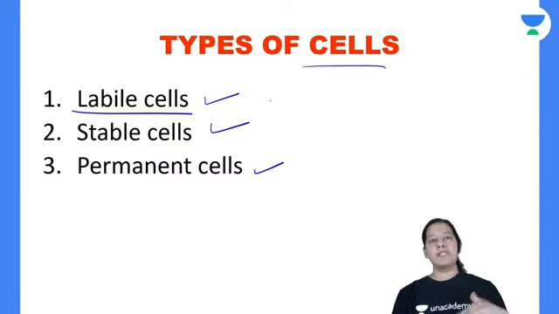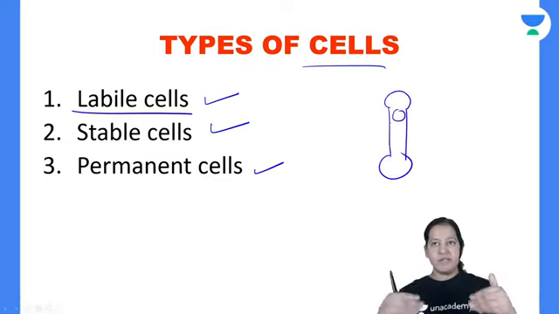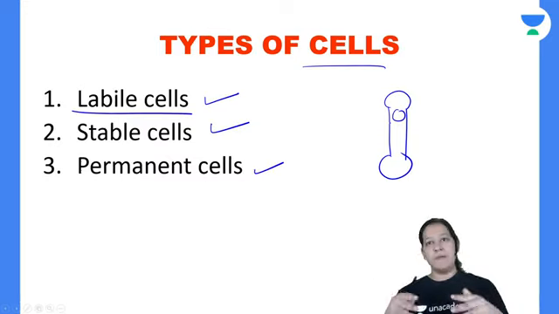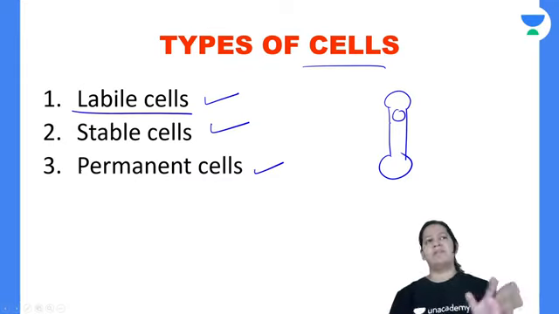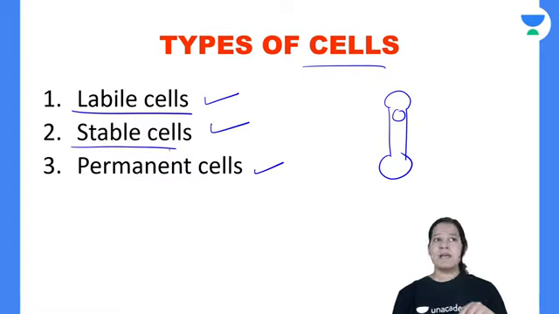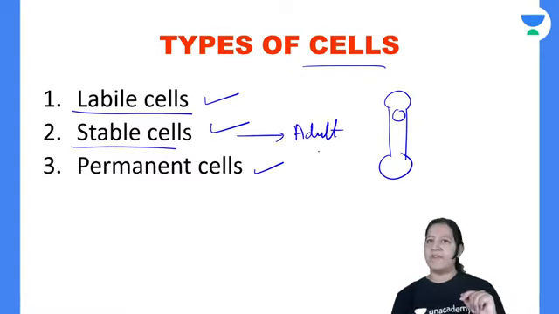Labile cells are those cells which continuously divide. The cells of our mucosa, the hematopoietic stem cells of the bone marrow, which continuously form RBC, WBC, platelets, the cells of the intestinal lining, the cells of the skin. So they continuously divide; they do mitosis, they do cell division. That is labile cells.